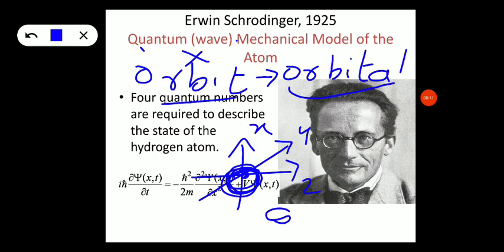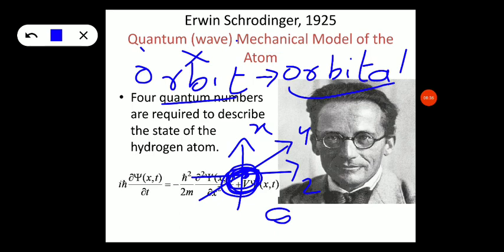How do we define an orbital? It is the three-dimensional space around the nucleus where there is maximum probability of finding an electron. So in an orbital, we can only find the probability of the electron. We cannot pinpoint the electron.